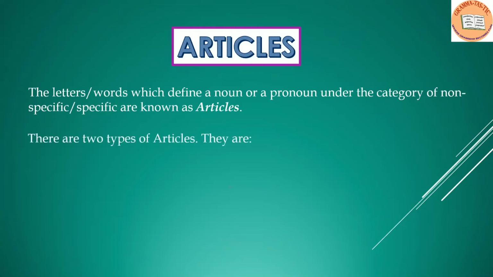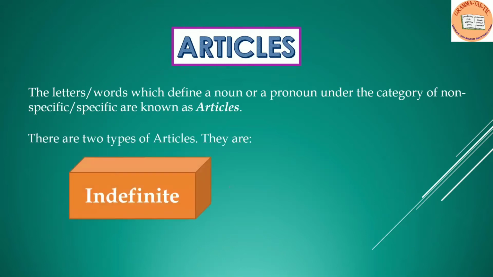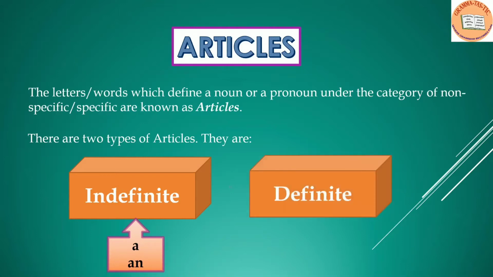There are two types of articles. They are indefinite articles. A and an come under the category of indefinite articles. The second type is definite articles. The comes under the category of definite articles.